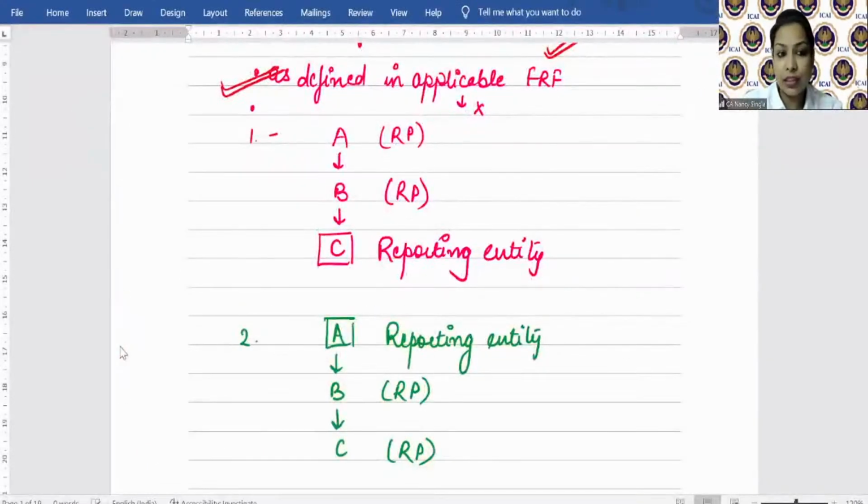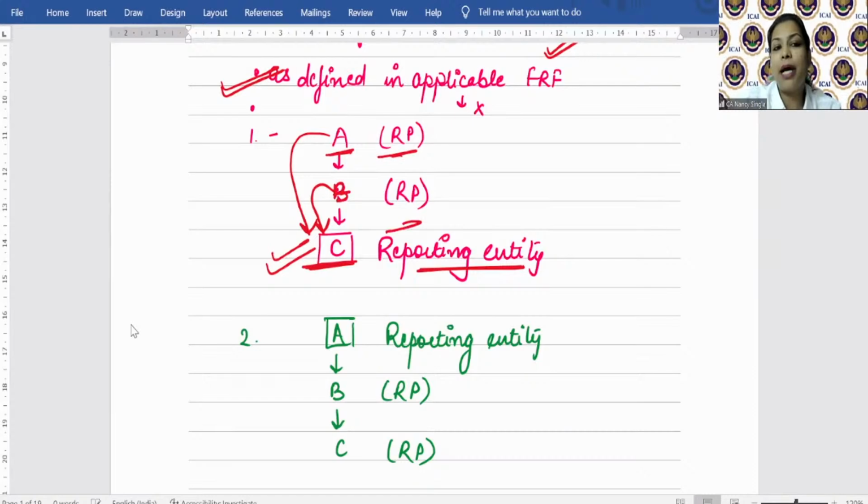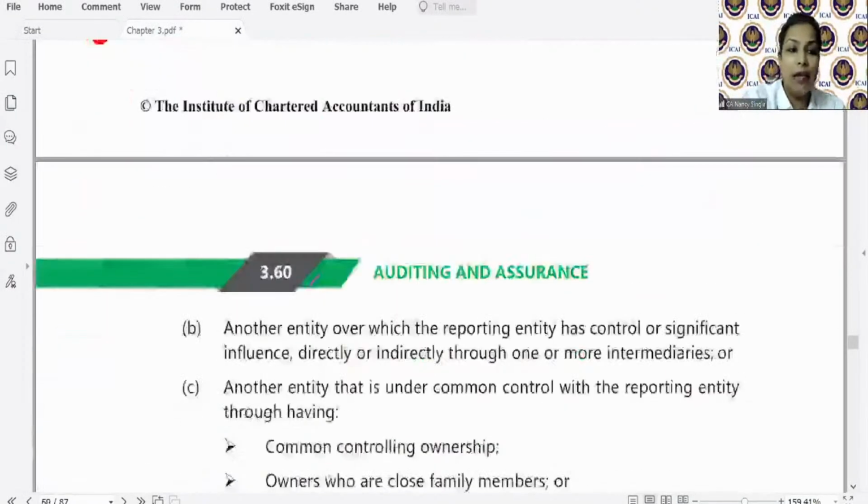Let us assume that C is the reporting entity, that is we are conducting the audit of C. Now A is having indirect control while B is having what? Direct control over the reporting entity. So A and B are what? The related parties with respect to C. Clear? Is it clear?